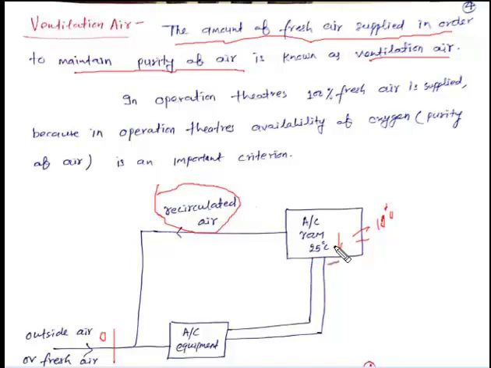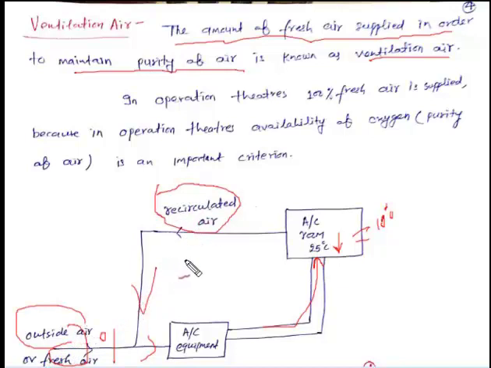purity of air. In that case, we will mix the outside air or fresh air with the recirculated air, and then the mixed air is sent to the air conditioning equipment that maintains the temperature of the room and the purity of the air inside the room. But when we are using ventilation air, that increases the load over the air conditioning equipment, because we know that external air has the higher temperature compared to the recirculated air.